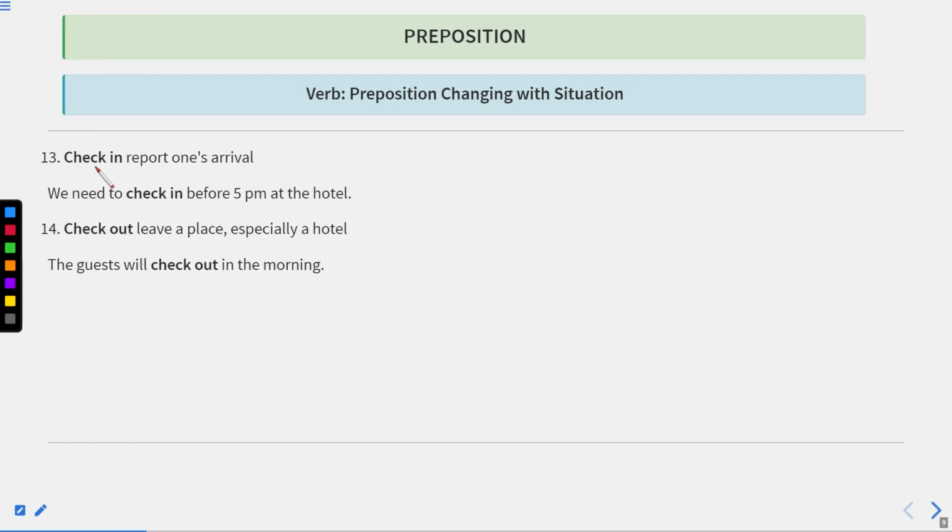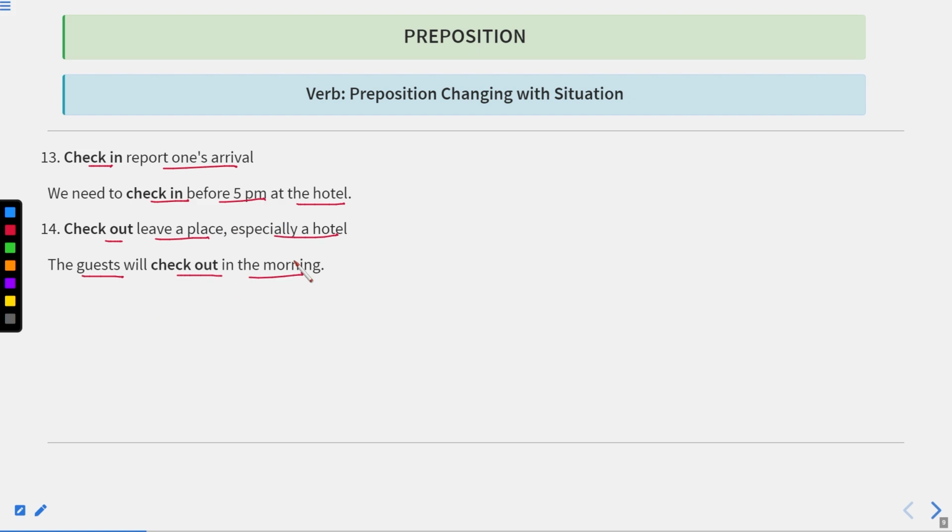Now the next one is check in. Check in means report one's arrival. Now you must have heard this phrase many times when you have heard about hotels. When someone enters the hotel to take a room in that, obviously he checks in. Okay, and if he departs from that hotel or leaves that hotel, he has to check out. Okay, so we need to check in before 5 p.m. at the hotel. Check out means leave a place, especially a hotel. So the guests will check out in the morning.